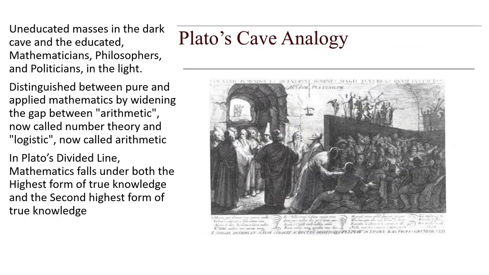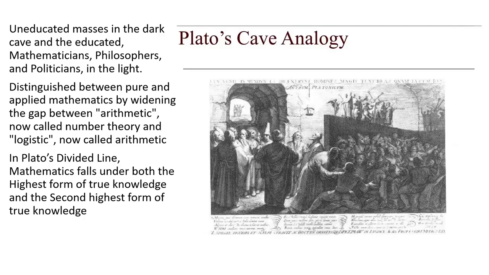Here, you have a picture from the Renaissance. The idea was the uneducated masses were in the dark cave, and the educated mathematicians, philosophers, and politicians were in the light. He distinguished between pure and applied mathematics by widening the gap between arithmetic, that now would be called number theory, and logistics, which would now be called arithmetic.